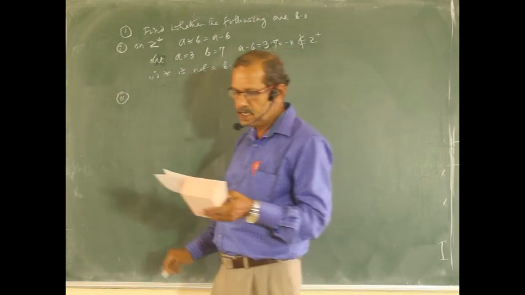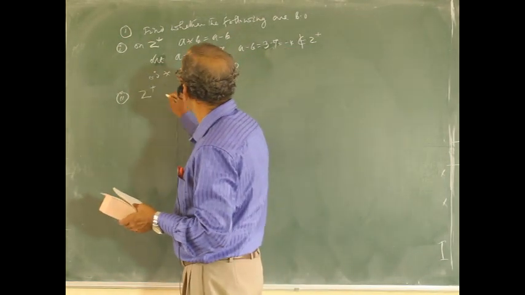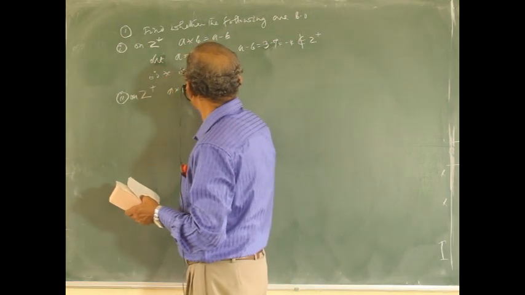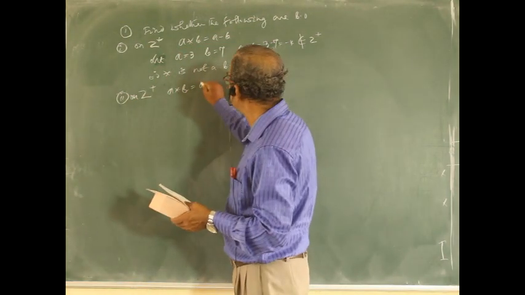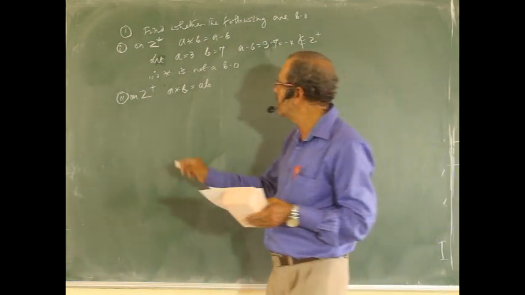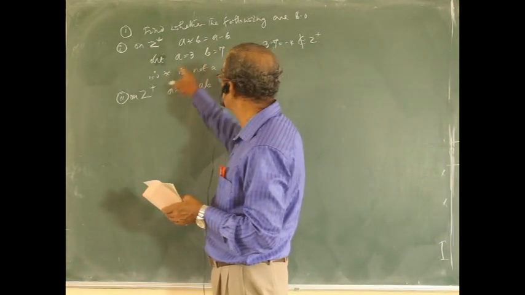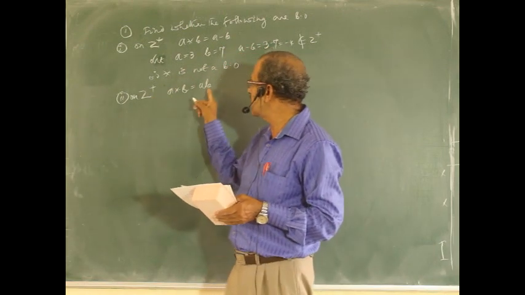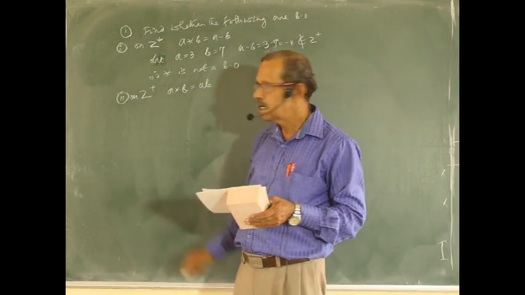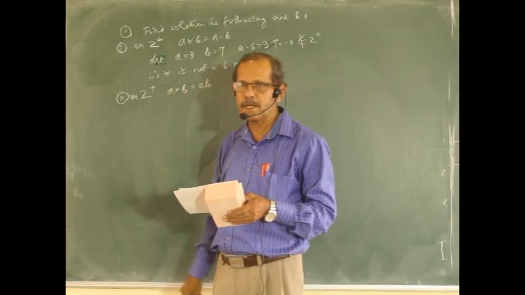Second one, on Z plus, a star b equal to ab. Here we need not give any example, because under multiplication Z plus, star is a binary operation.